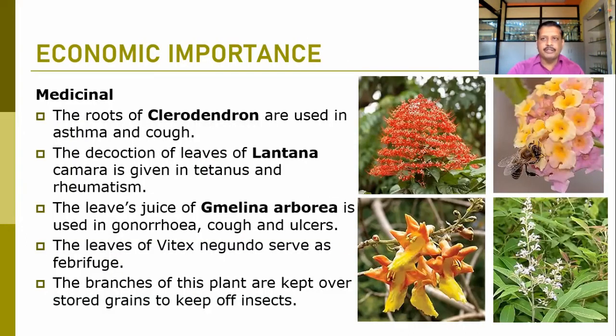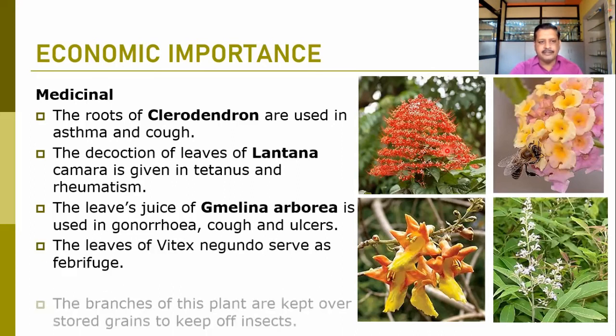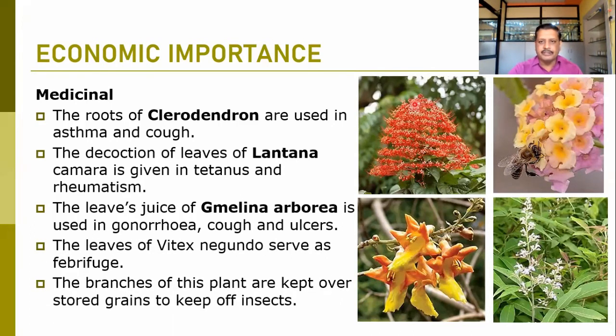Now, when we talk about the economic importance, it may be in terms of the money. So these are economically important plants, particularly for the medicinal property. Here you can find the clerodendrons. Most of the members of the clerodendron are used in asthma and cough related problems. We have just discussed this in the last slide, it is the clerodendron member. So it is the complete panicle of that clerodendron.